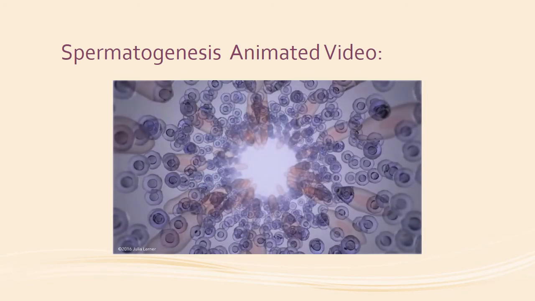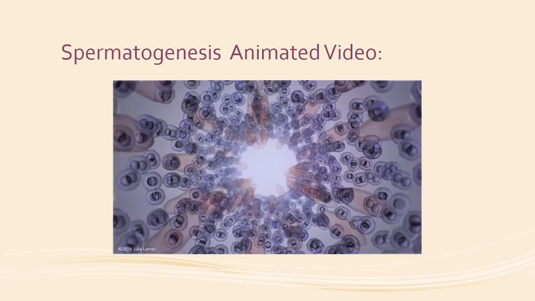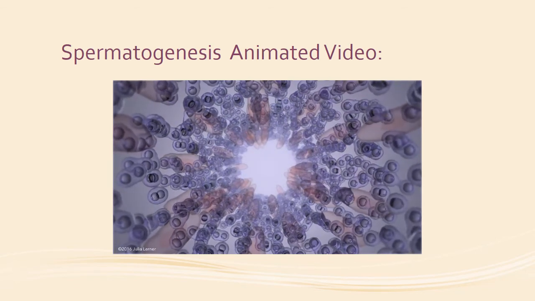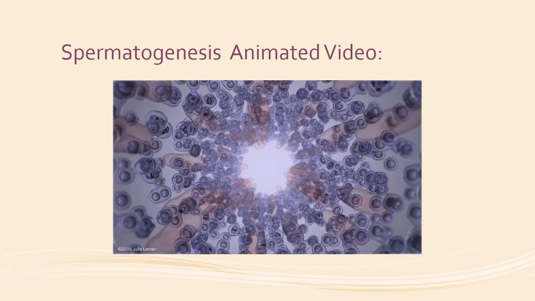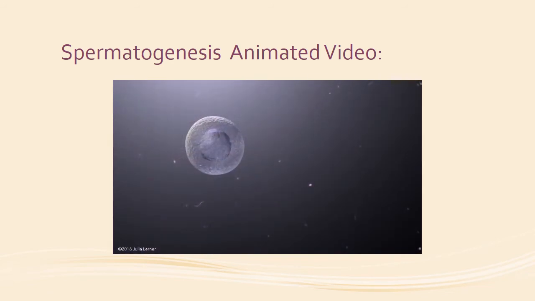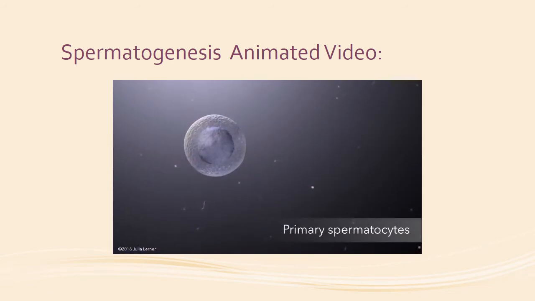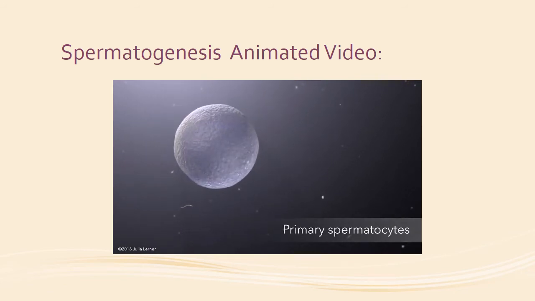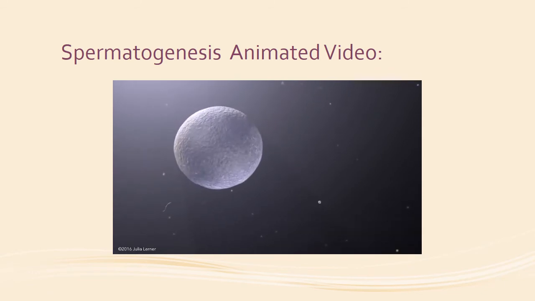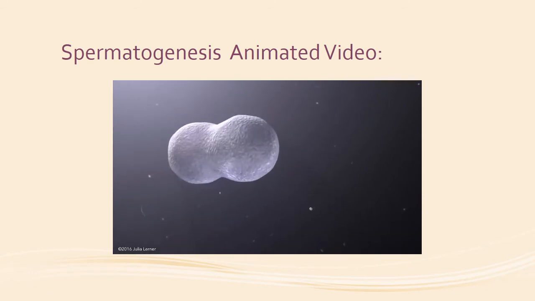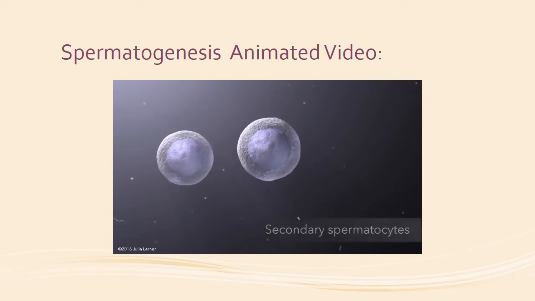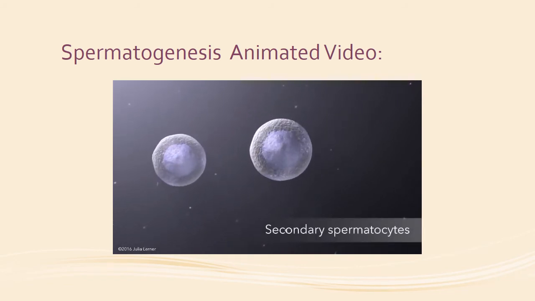At puberty, the spermatogonia undergo mitotic divisions, giving rise to genetically identical cells. The cells grow gradually into primary spermatocytes, preparing to divide into cells half their size. Each of these primary spermatocytes undergoes a first meiotic division, forming two smaller haploid cells known as secondary spermatocytes.